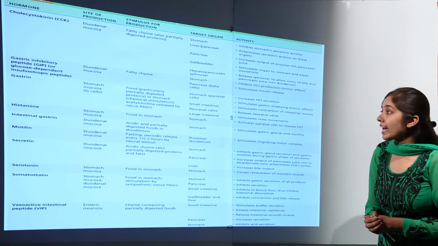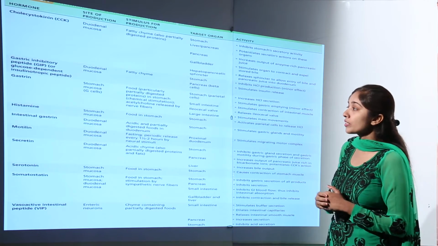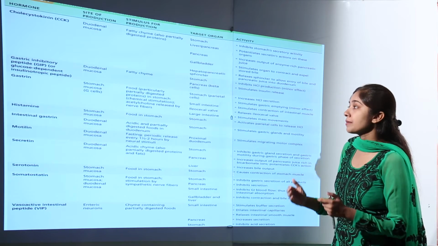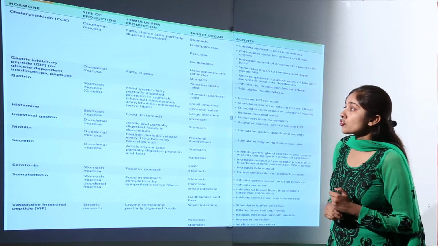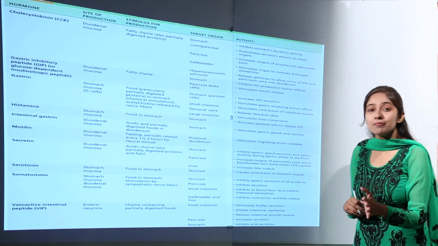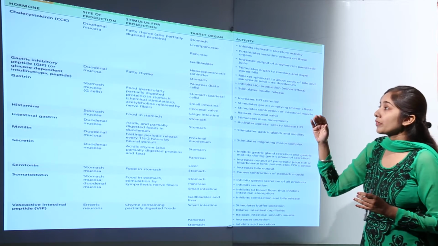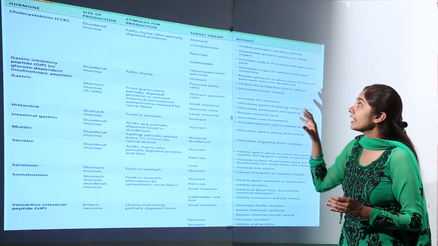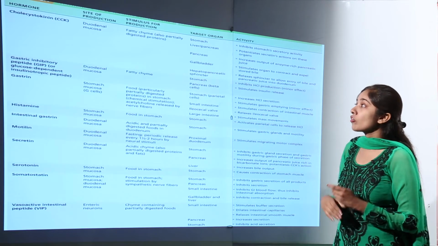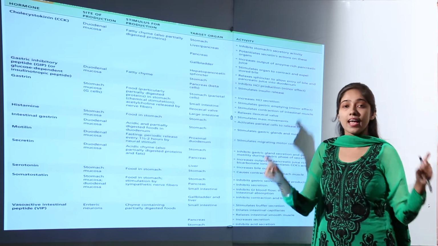Then we have the next very important hormone, that is GIP, gastric inhibitory peptide, which you also call glucose dependent insulinotropic peptide. So remember the names of these hormones, they are very important. You need to memorize the names, the site of production, the stimulus for production, the target organ and their activities.